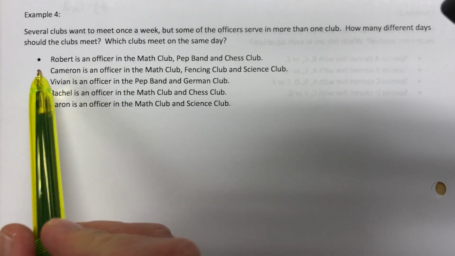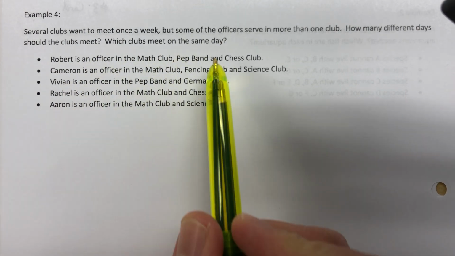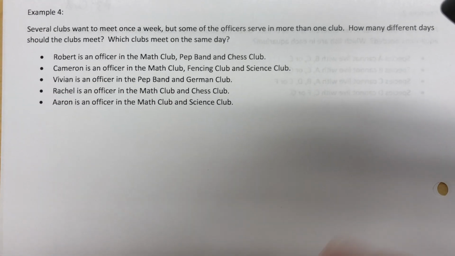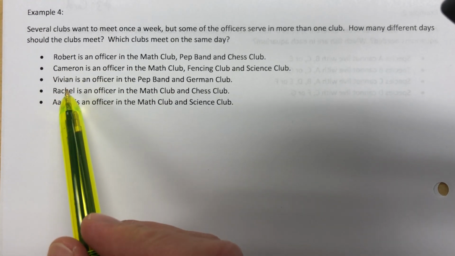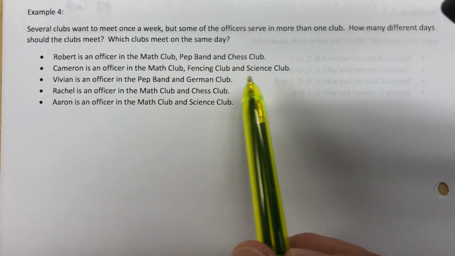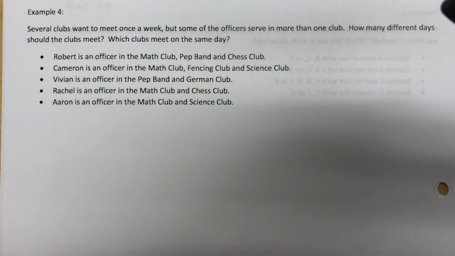How many different days should the clubs meet? Which clubs meet on the same day? So we really need to start by creating a vertex edge graph. Now, when I first read this problem, I thought, okay, is our vertex edge graph going to deal with Robert, Cameron, Vivian, Rachel, and Aaron, or is it going to deal with math, pep, chess, fencing, science, German, what is it? And I realized that the conflict wasn't about the people, it was about the clubs.